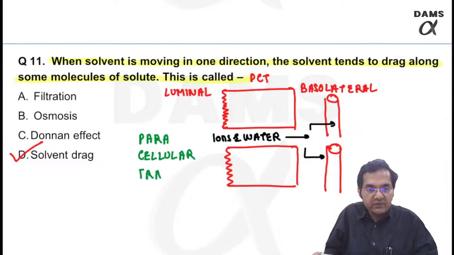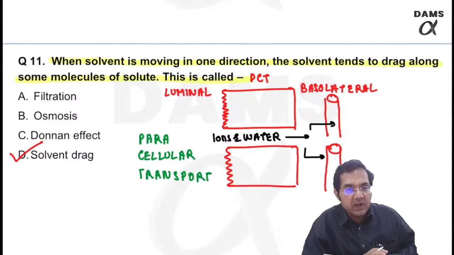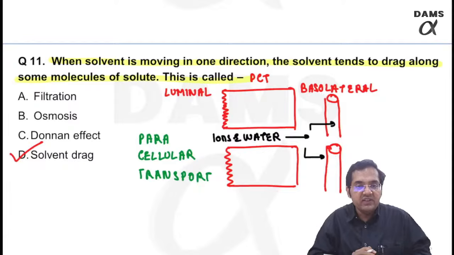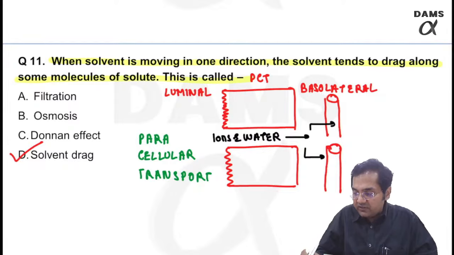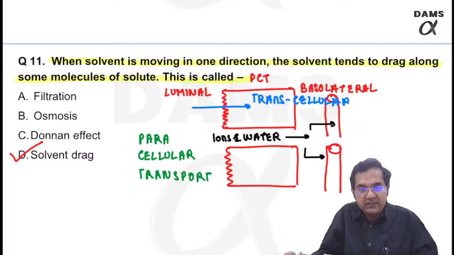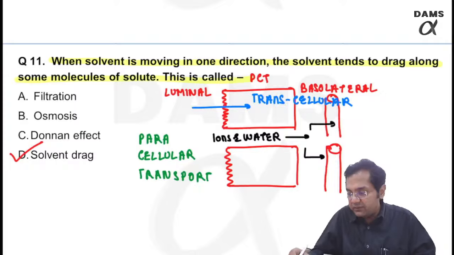Paracellular transport. Para means nearby, so in between the cells. But if the transport is occurring through the cell, this is known as transcellular, right? Through the cell.